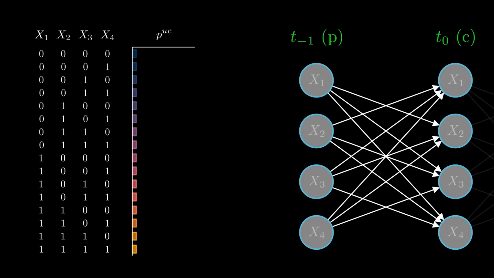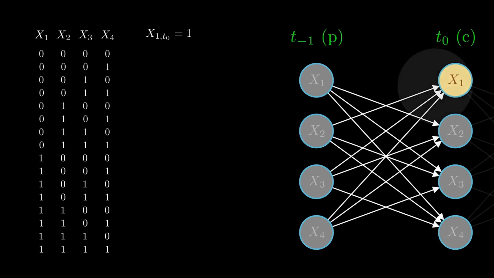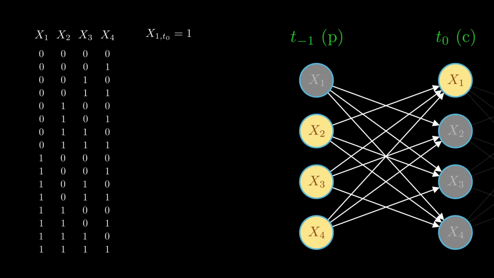But remember, this unconstrained probability is due to the fact that we lack any information about mechanism and system states in the present. Now let's suppose that we know that mechanism X1 is currently in an on state. Since mechanism X1 only turns on when all of its inputs were on, we can derive a very different probability distribution of past states. We now know that there can only have been 2 past states. Both states were equally likely. This means that the conditional probability of each of these states was 0.5. The resulting distribution is called the cause repertoire of mechanism X1.